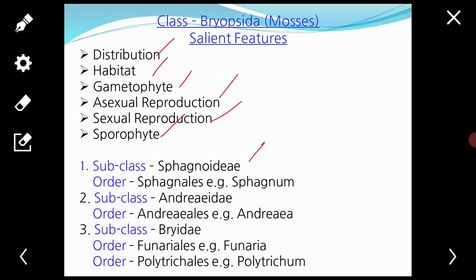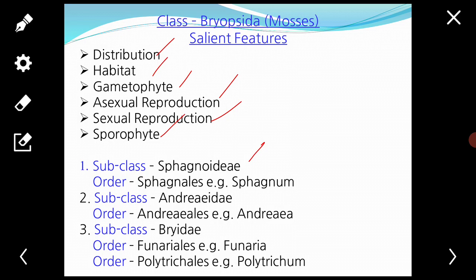Students, this is the modern classification given by Smith, and these classifications may come up for 5 marks or 6 marks and sometimes 8 marks, with the characteristics of all three subclasses.